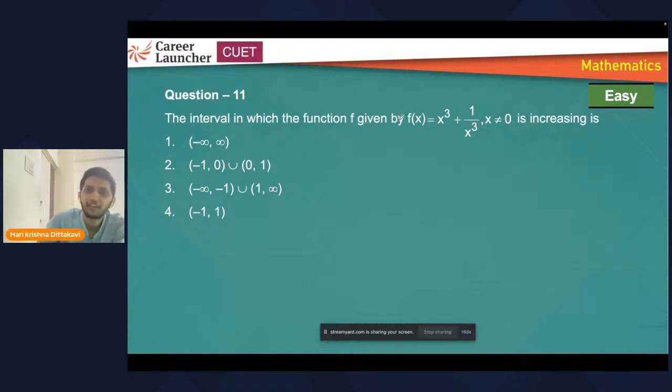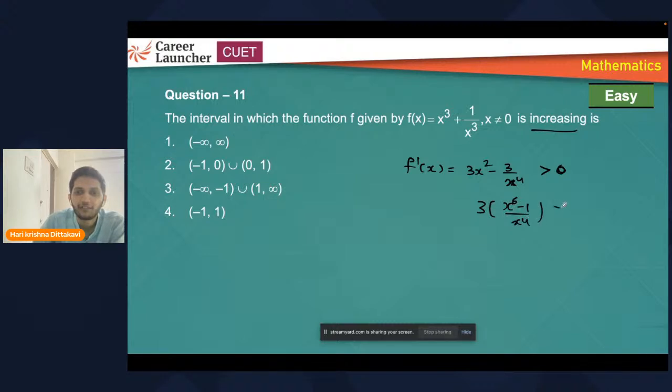Now, 11th one, the interval in which the function is increasing. Condition for increasing, I told you, right? You can expect questions on increasing, decreasing, maximum, minimum, approximations. So f dash x, what's the derivative of this? Yeah, 3x squared. 1 by x cube derivative, don't forget, minus 3 upon x power 4. Now, the function will be increasing if f dash x is greater than 0. As someone has asked whether to apply greater than or equal to 0 or greater than 0, I suggest go for both. Look at the options. If they give you both answers, then we can claim they have to change the question. So here, if you observe, they have given all open brackets, which means they are taking this condition. So they cannot mess with open brackets or closed brackets.